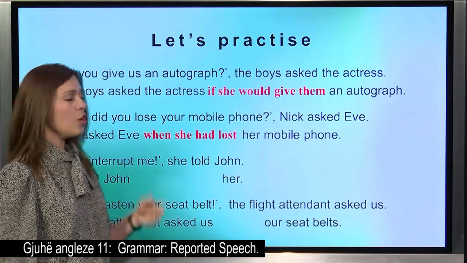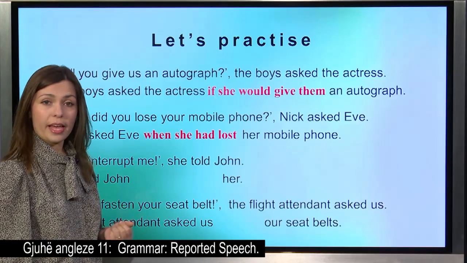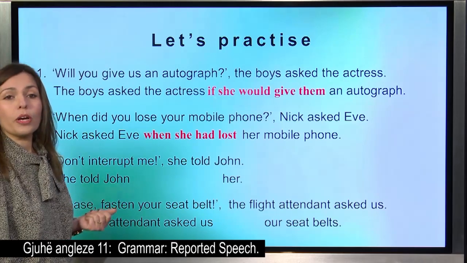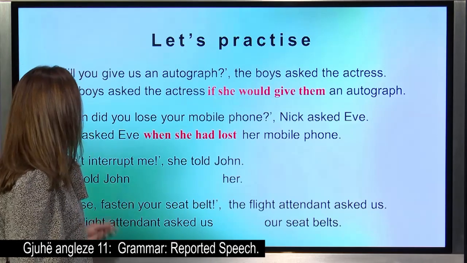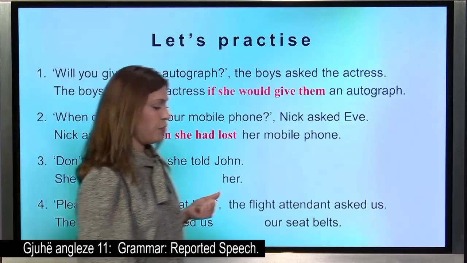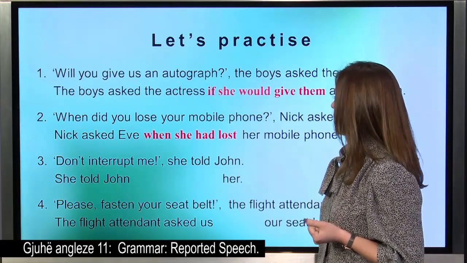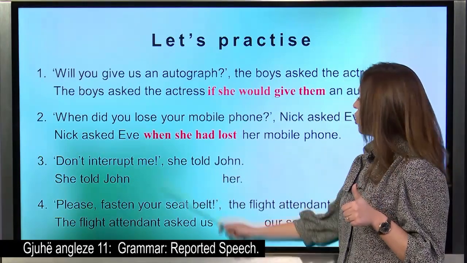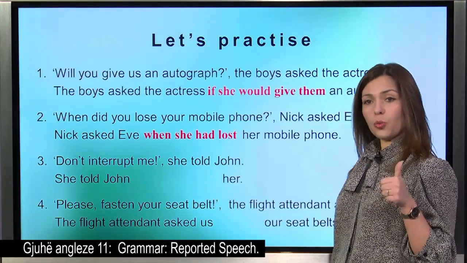In this way, we have the second example, but now it is a WH question. So, when did you lose your mobile phone? Nick asked Eve. Okay, let's see that together again. Nick asked Eve. The first step, we put the WH word.